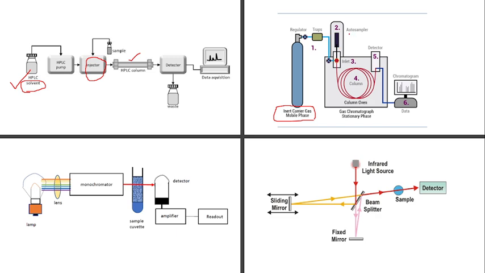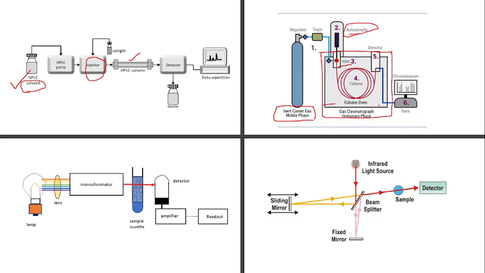Then we have an auto sampler. This is where we inject our sample, and that sample is carried away in our mobile phase. Now it enters through the inlet port, then goes into the column. This box is the column oven.